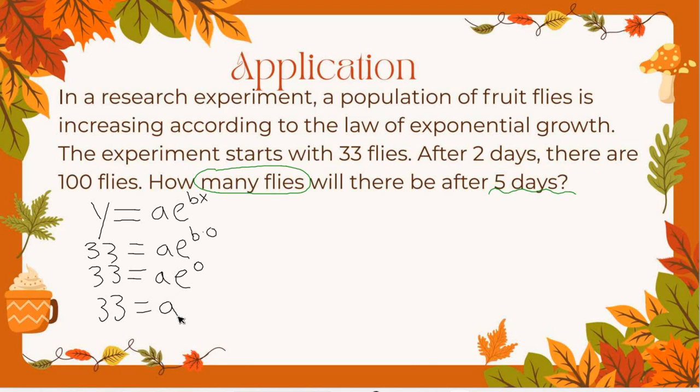So that's nice, because now we have one of our variables that's been solved for. And that is usually going to be the case. This front number of a is going to be our initial population, or initial amount, whatever it is. The b value is our growth rate, and so that's now what we have to use that second piece of information to help us find.